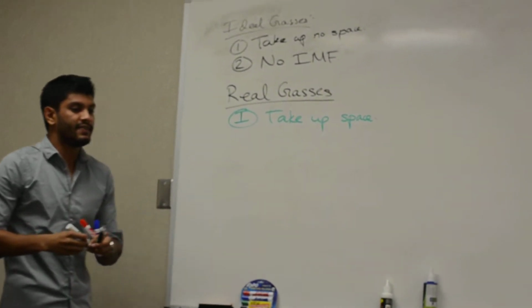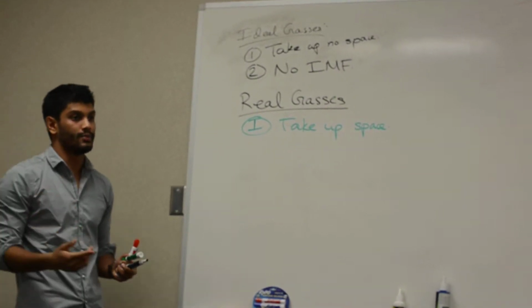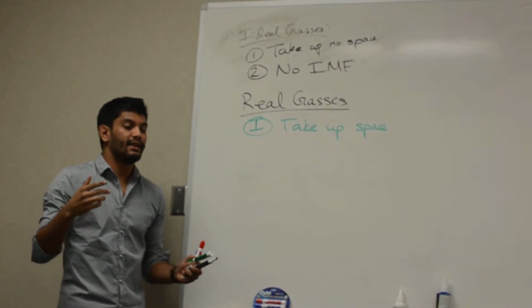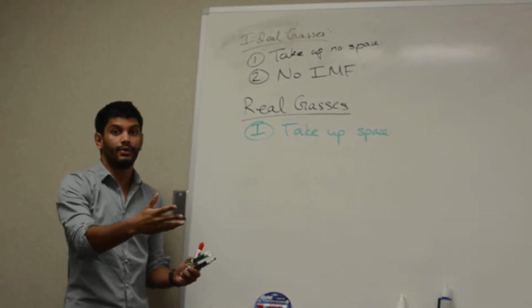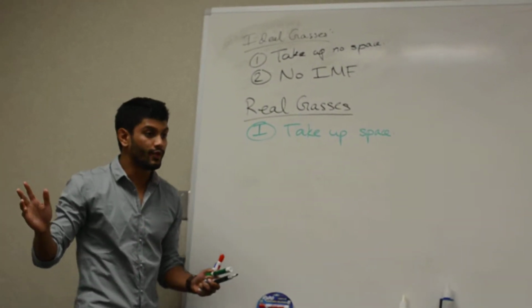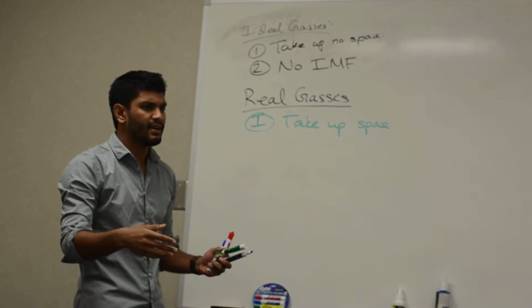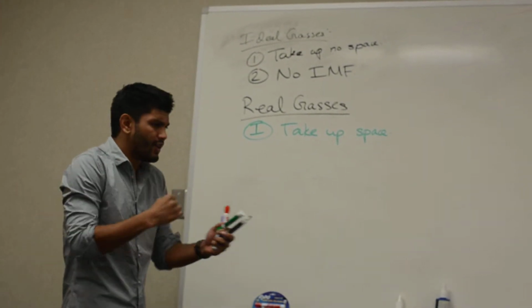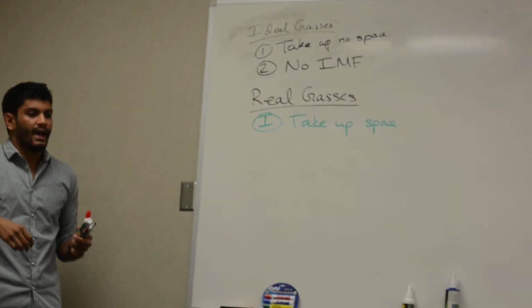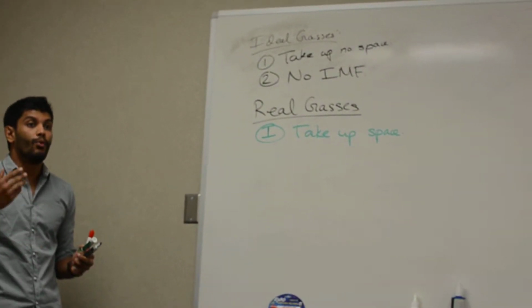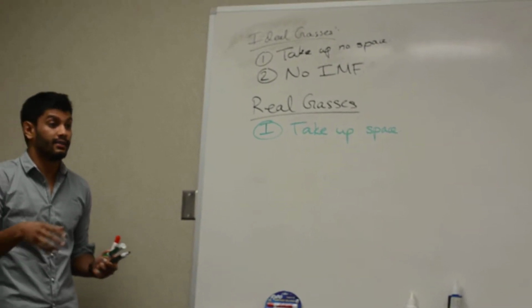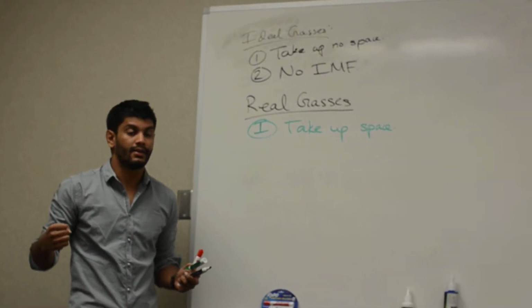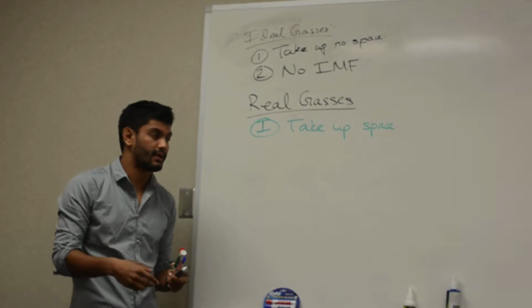So if these particles do have volume, an analogy is, let's say you fill a room full of people, and they're crowded, we're all next to each other. Is there going to be more or less space for the gas now? Less. Less, right? Let's take away the people. There's going to be more space for the gas.